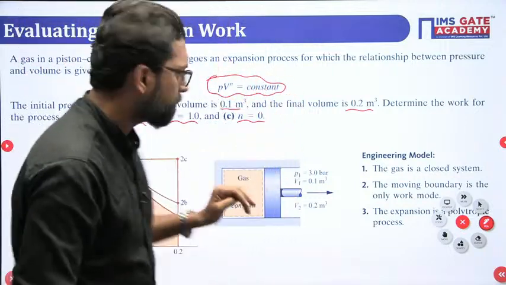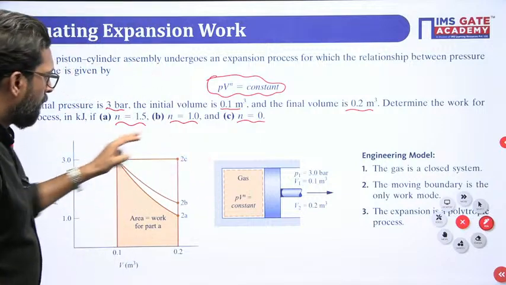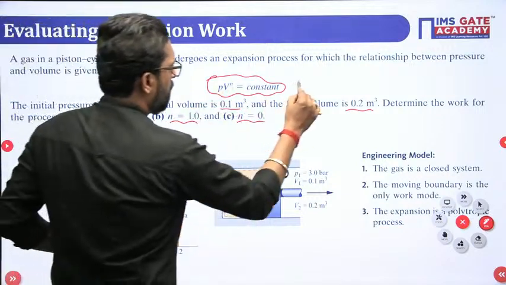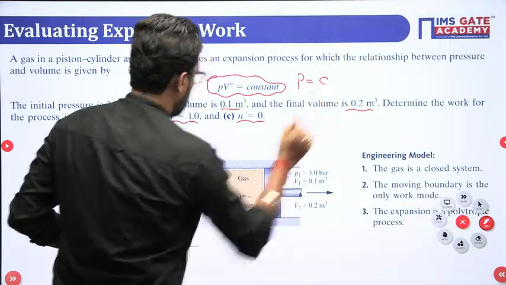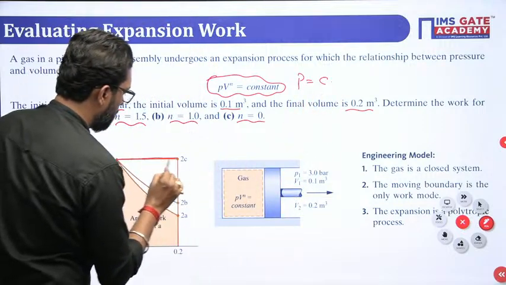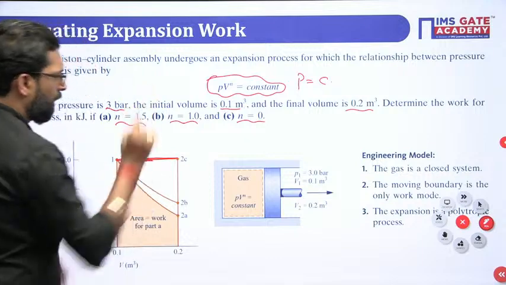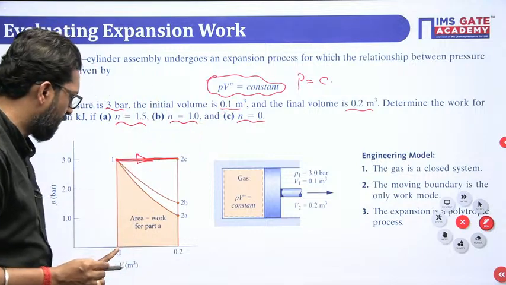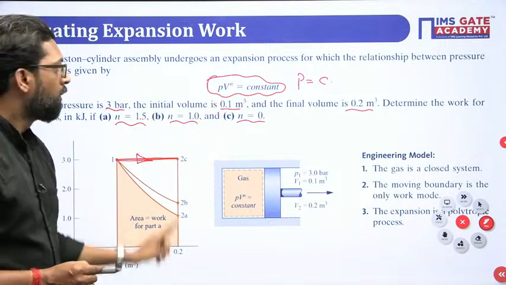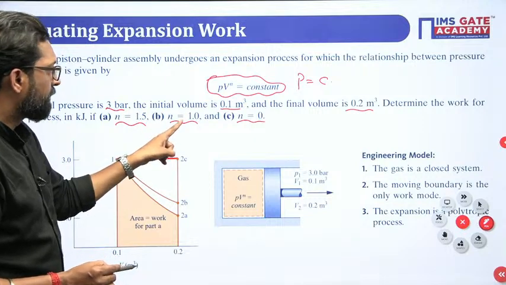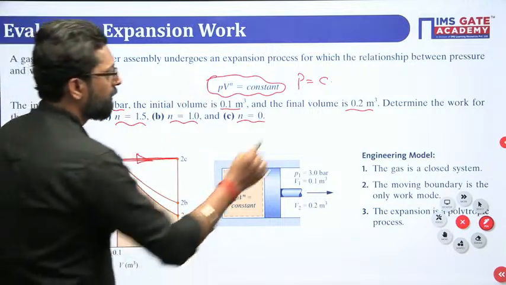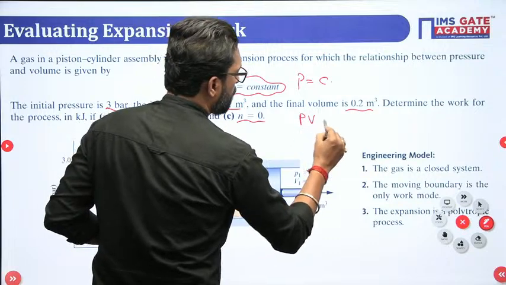Okay. Now for n equal to 0, pressure is constant. So there is a constant pressure line, 1 to 2. Volume will change, so there is V1 to V2. N equal to 1 is isothermal. That means PV is equal to constant.